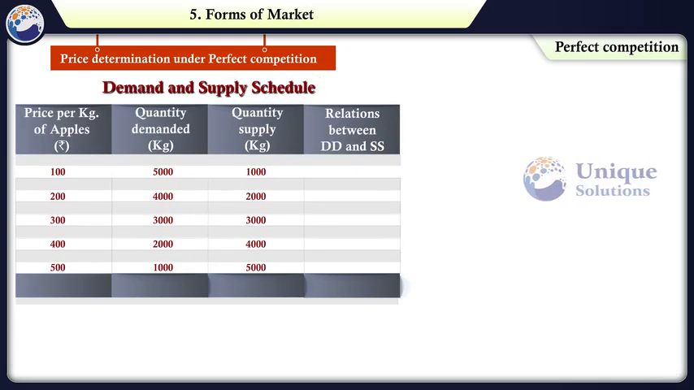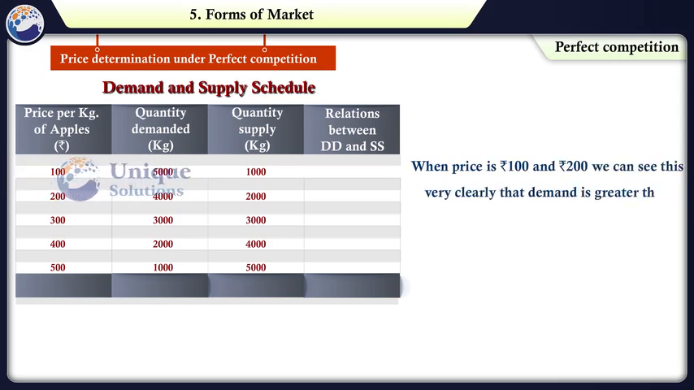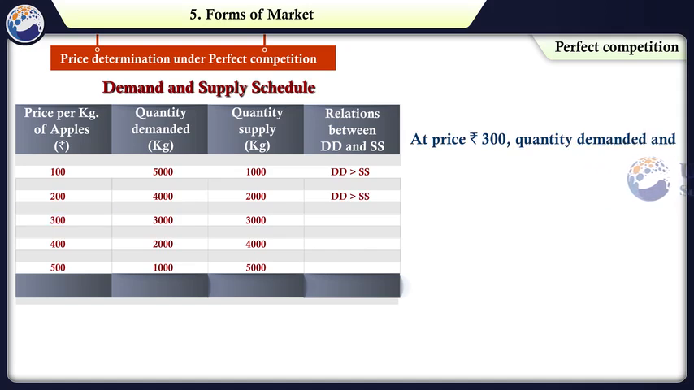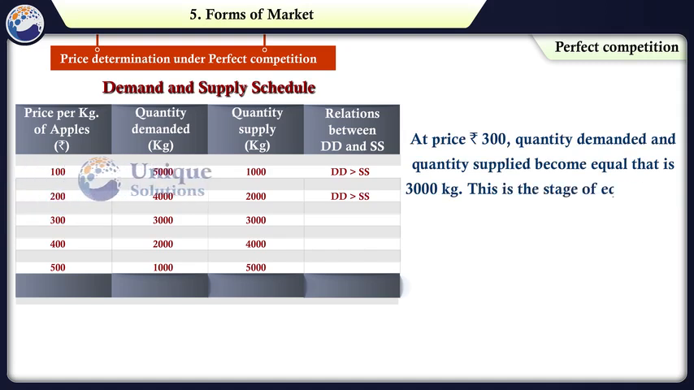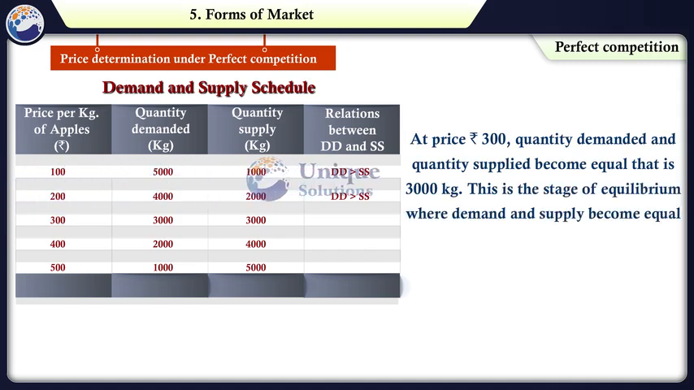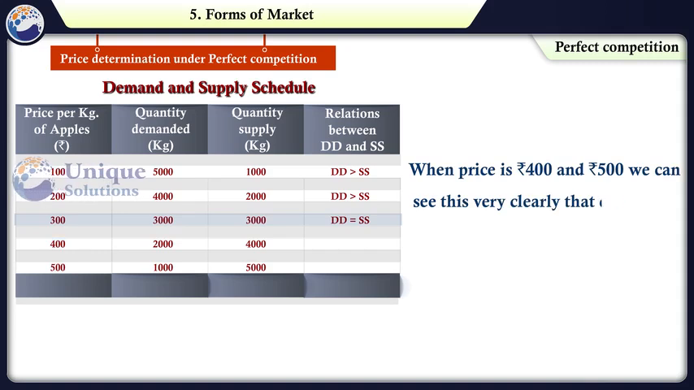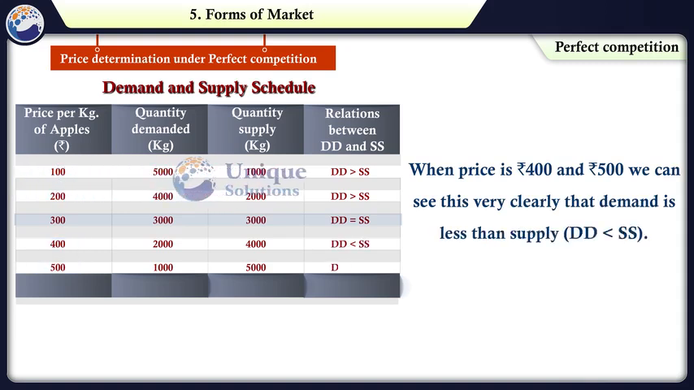From this table, some conclusions can be drawn. At price 100 and 200 rupees, we can see very clearly that demand is greater than supply, that is, DD is greater than SS. At price 300 rupees, quantity demanded and quantity supplied become equal, that is 3000 kgs. This is the stage of equilibrium when demand and supply become equal, that is DD is equal to SS. Hence, 300 rupees becomes the equilibrium price. At price 400 and 500 rupees, we can see very clearly that demand is less than supply, that is DD is less than SS.